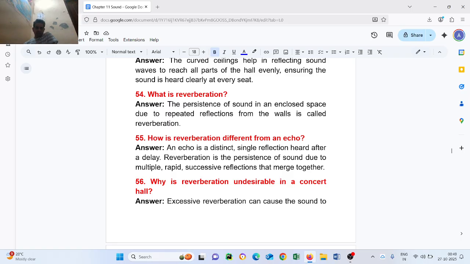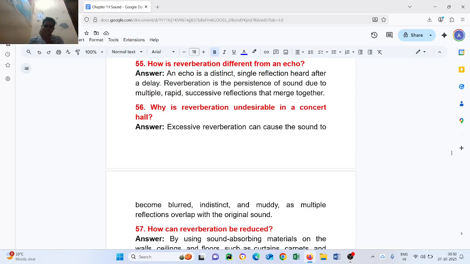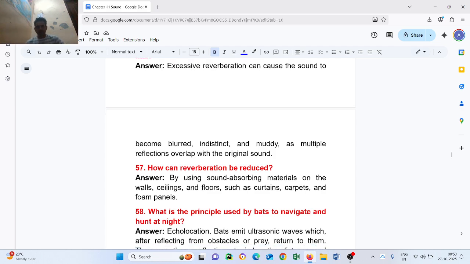Question number 56. Why is reverberation undesirable in a concert hall? Excessive reverberation can cause the sound to become blurred, indistinct, and muddy as multiple reflections overlap with the original sound. Question number 57. How can reverberation be reduced? By using sound absorbing material on the walls, ceiling, and floors, such as curtains, carpet, and foam panels.